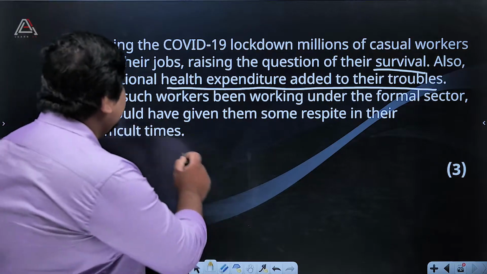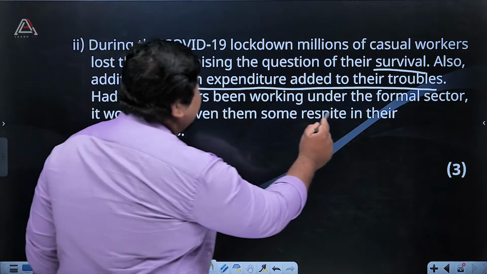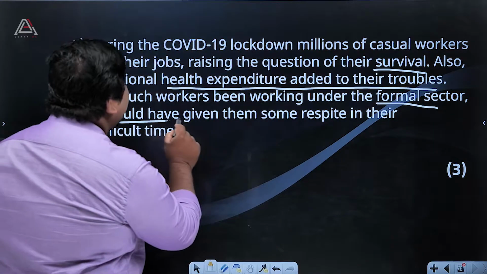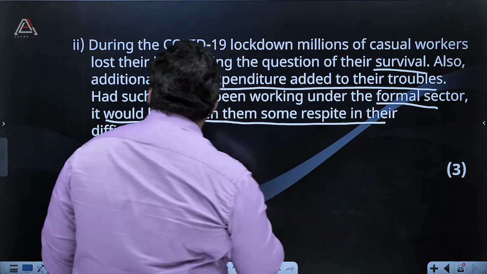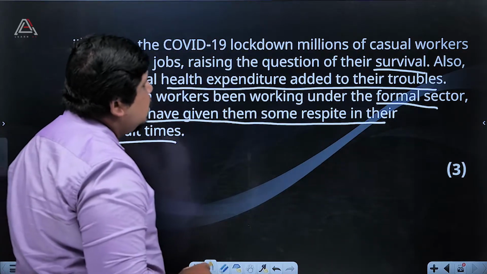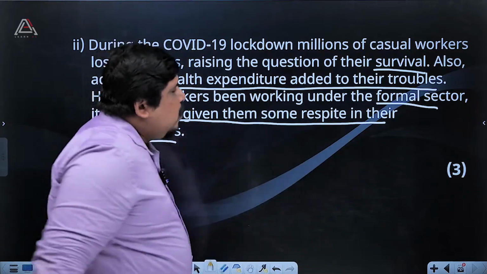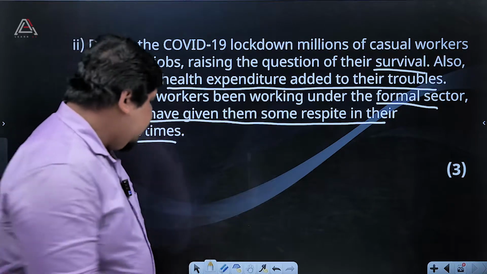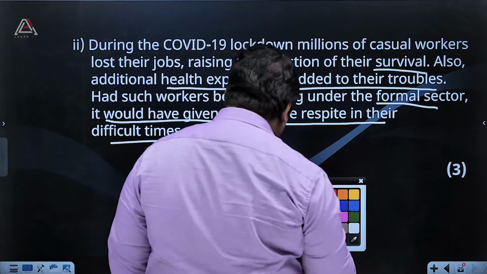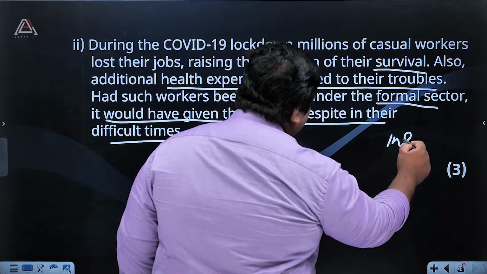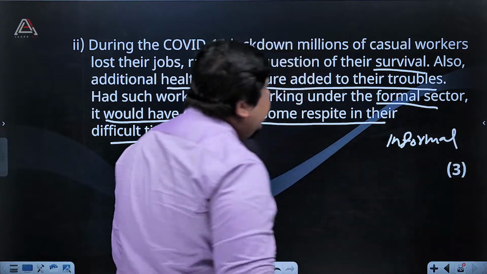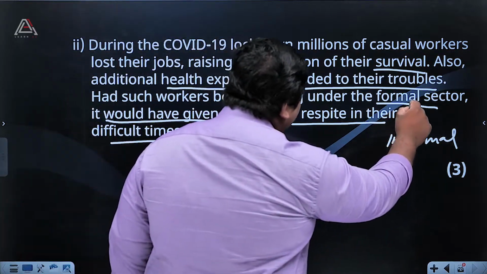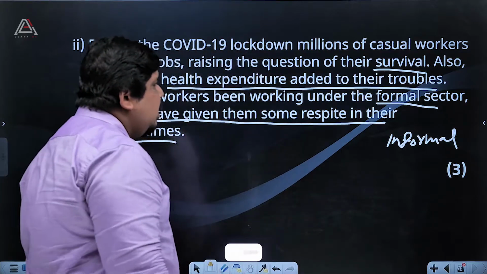Then, had such workers been working in the formal sector, it would have given them some respite in their difficult times. So we have to say that they were not in the formal sector, they were in the informal sector. That was the main thing we can say: instead of formal sector, they were in informal sector.